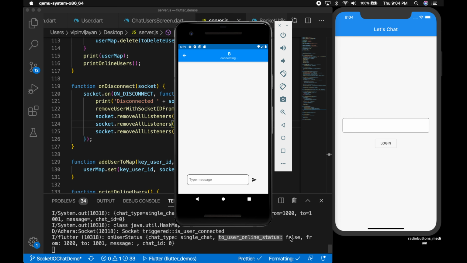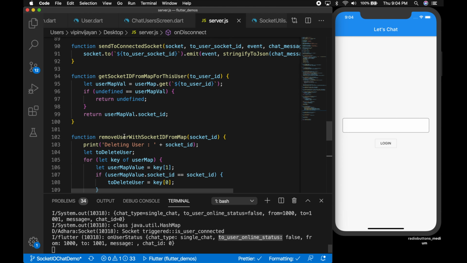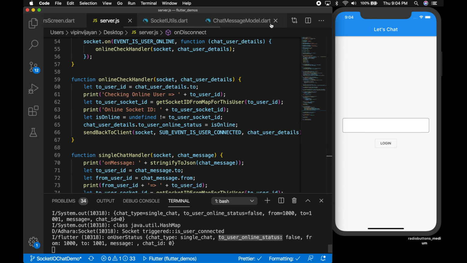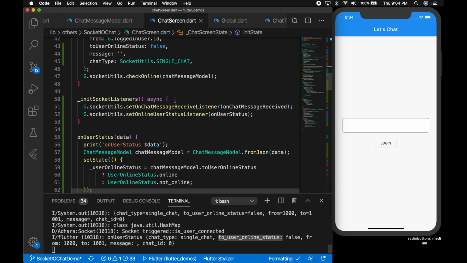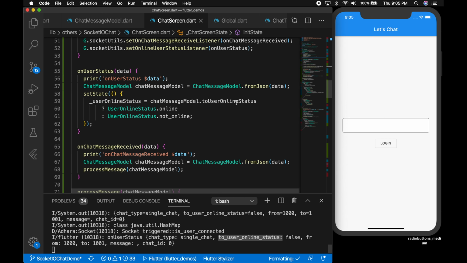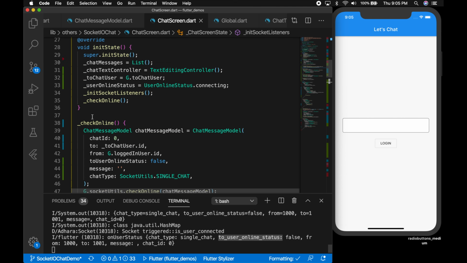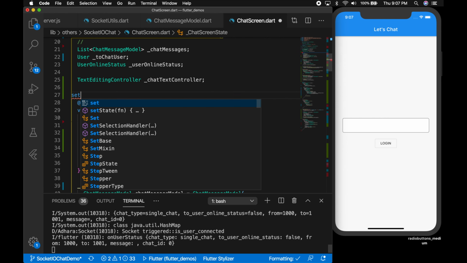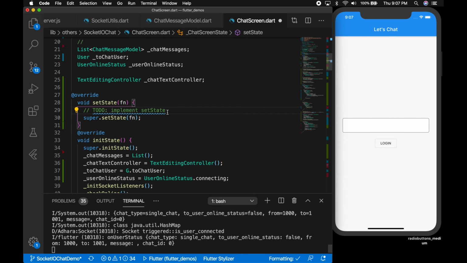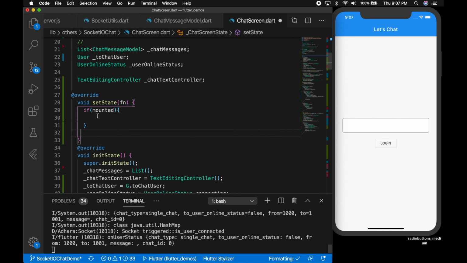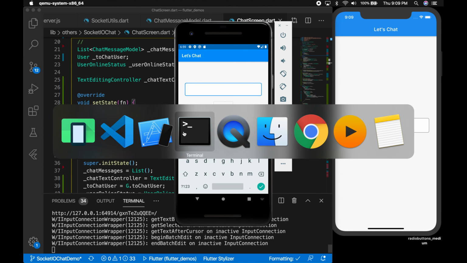Okay, B is showing connecting, so it's not updating properly, but it's returning false, right? So let's see what is wrong. Okay, so we are updating the value properly, maybe it's not updating the UI properly. So let's try to override the set state, and we'll update the UI if it is mounted. Okay, let's restart the app, login again.